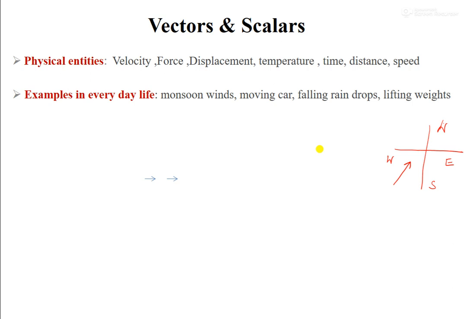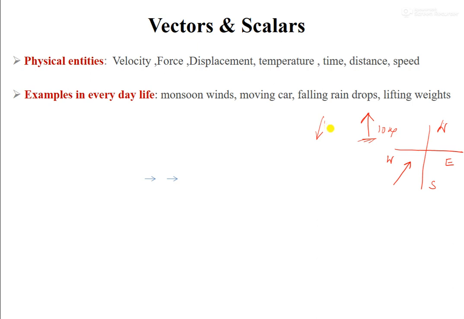Similarly, the moving car. When you say a moving car, it is moving in a particular direction as well. Falling drops: it is falling from the top like this, so it also has some direction, downward. Lifting objects: you are lifting objects in this direction as well, suppose 10 kgs, and the direction is lifting from bottom to top. So these all have some direction as well as some magnitude.